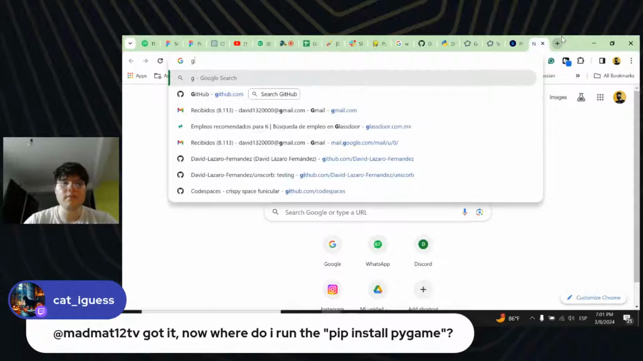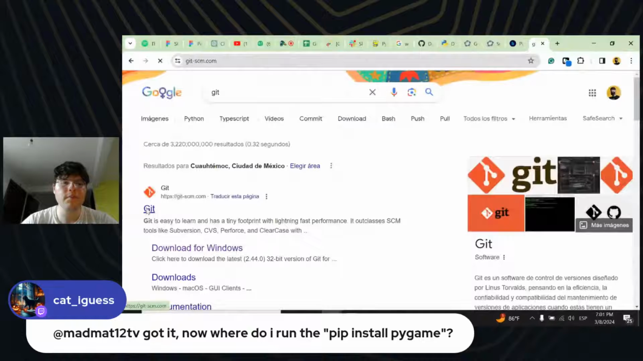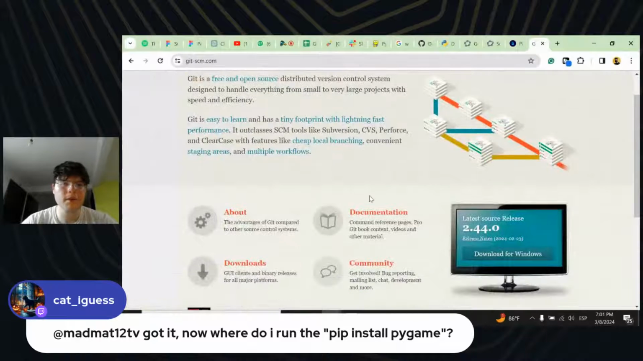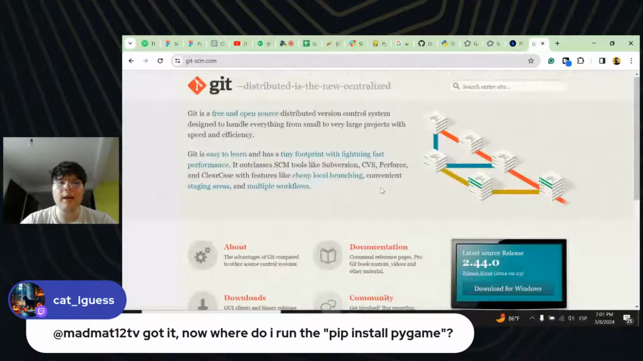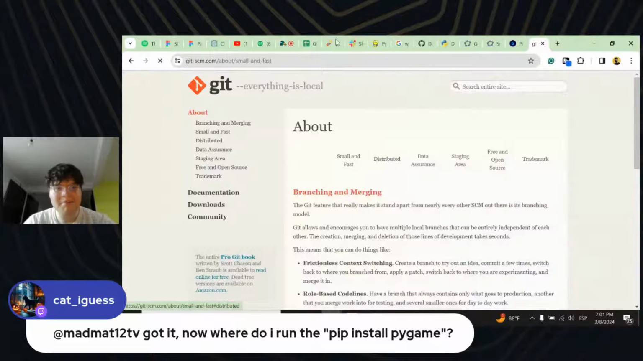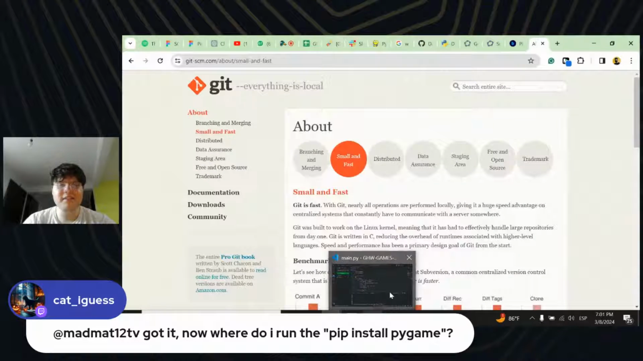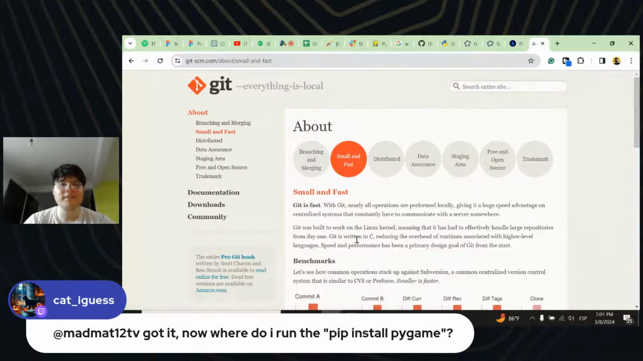Oh, sorry, should be Git. You should be installing Git first, for Mac or for Linux. I don't know, to be honest. But yeah, Git is a version control system, which is a totally different topic that we're not going to talk about today. The only thing that you should care about is to install Git and do the setup.